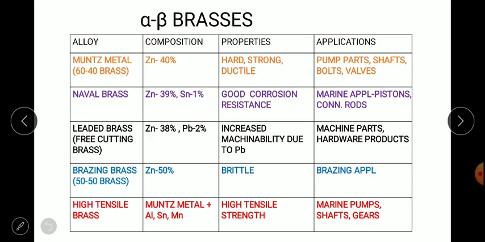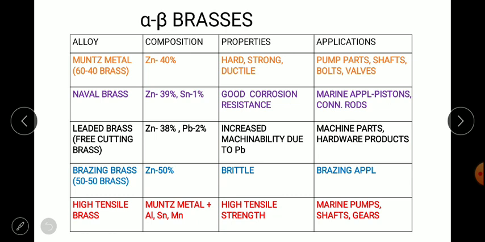So alpha beta brasses and their typical properties are shown over here with applications. Muntz metal 60-40, with 40% zinc, is very hard and strong, used in pump applications such as pump parts, shafts, bolts, valves, etc. Naval brass, as the name indicates, is used for navy applications, that is marine applications. Next we have leaded brass, as the name indicates, which has up to 2% lead, which increases the machinability, and therefore it is used for machine parts and